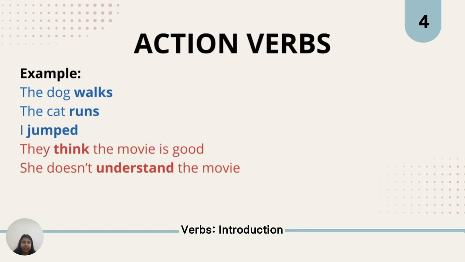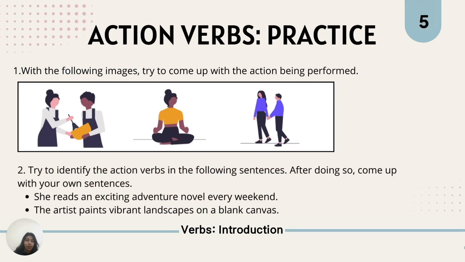Okay, so hopefully you saw that the blue sentences all show physical action and the red sentences all show mental action. So physical action, the dog walks, the cat runs, I jumped. These are all things that their body is doing. Mental action, they think the movie is good. She doesn't understand the movie. These are all things that the brain is doing. So that should hopefully help clear that distinction. So hopefully now you understand what action verbs are, when to use them, and that distinction between mental action and physical action. So now let's do a little bit of practice.